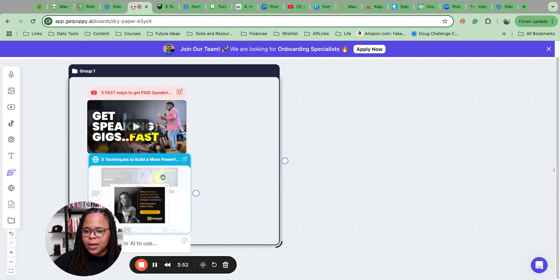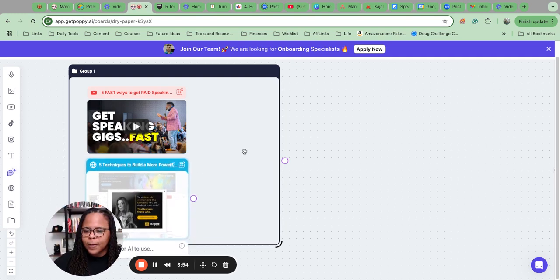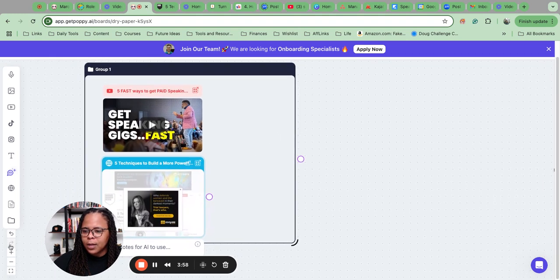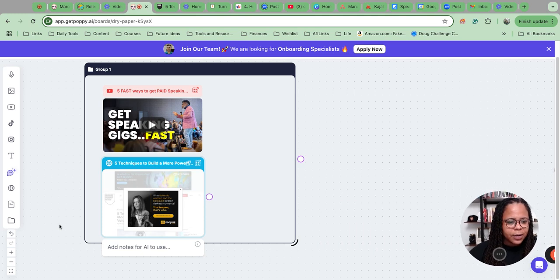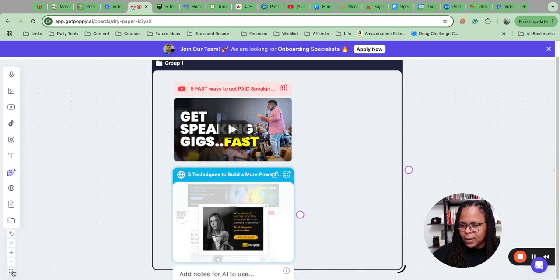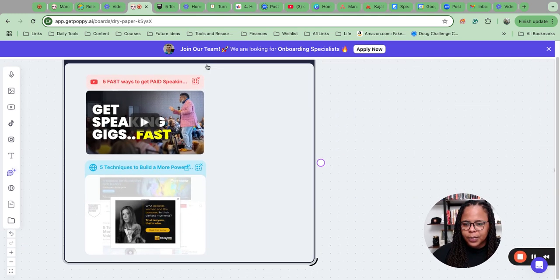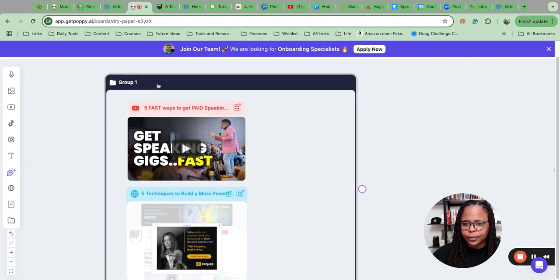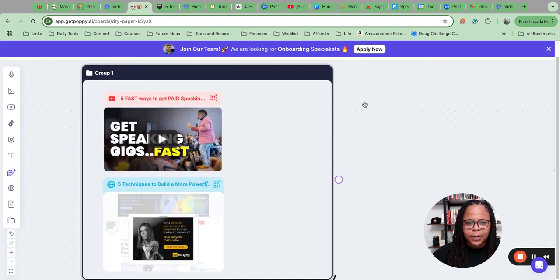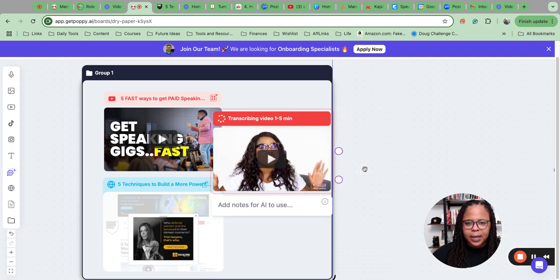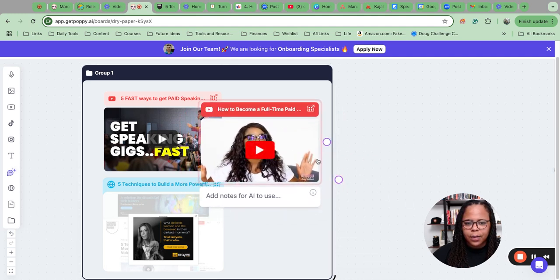Make sure it's in there. Okay. Let me do this as well. I'm gonna move myself over here, and then I'll make this a little bit bigger so we can see all of it. And then I'm going to go on and paste that in here as well.